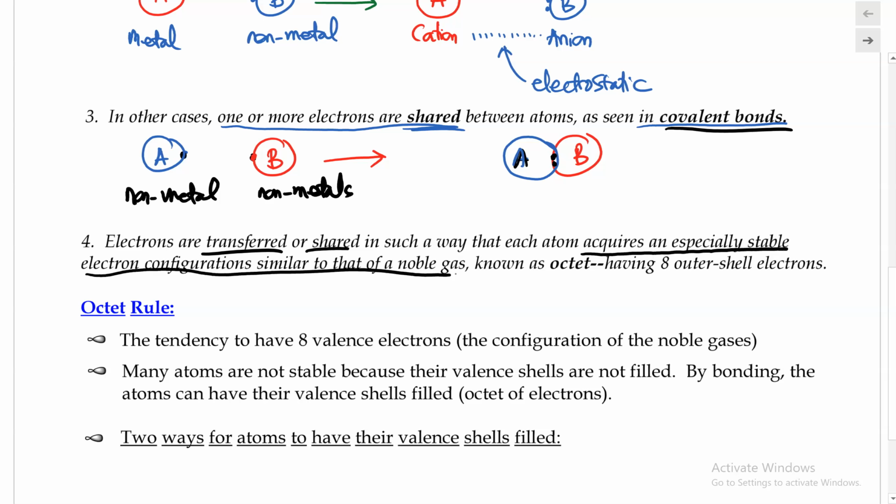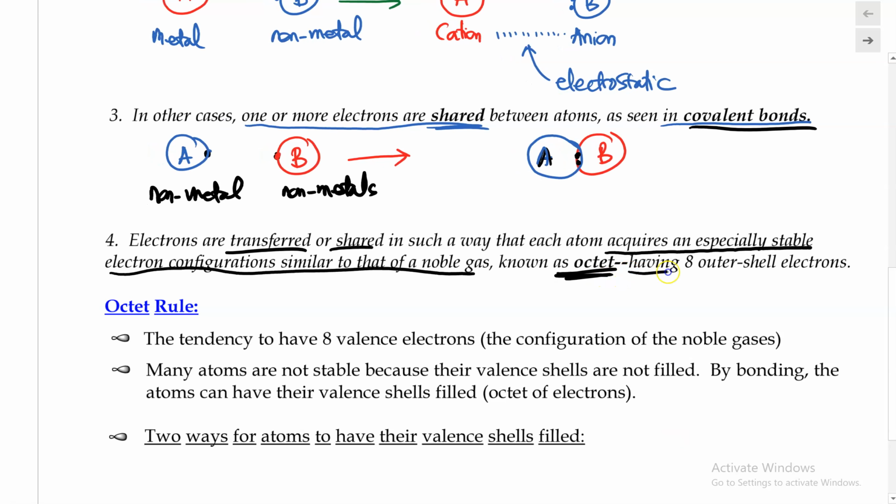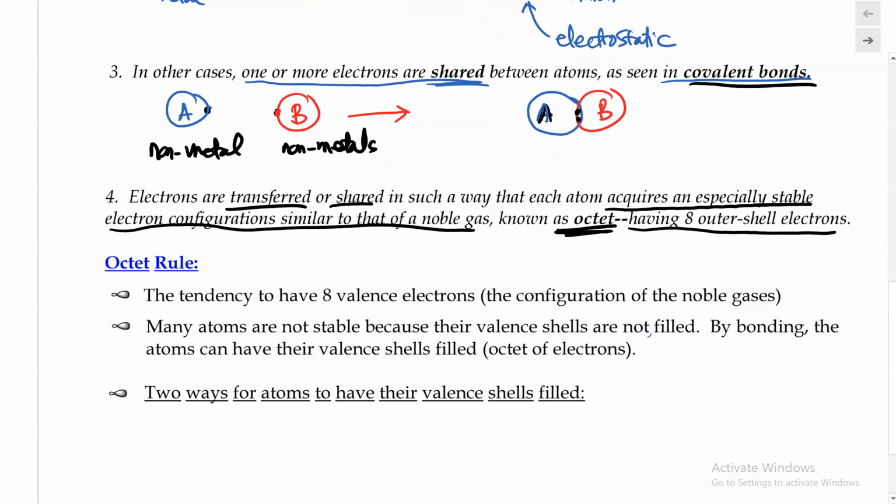This driving force is known as the octet, or having 8 valence electrons. We observe that noble gases have 8 valence electrons and are especially stable, versus all other elements, which have more or fewer than 8 valence electrons. Therefore, all other elements would try to have an octet of electrons.